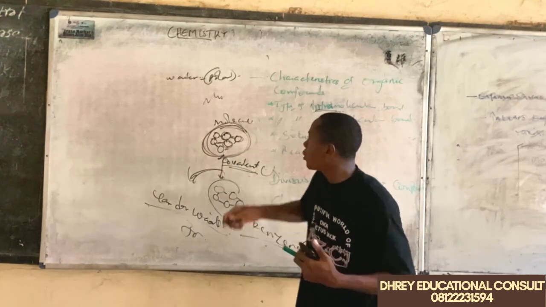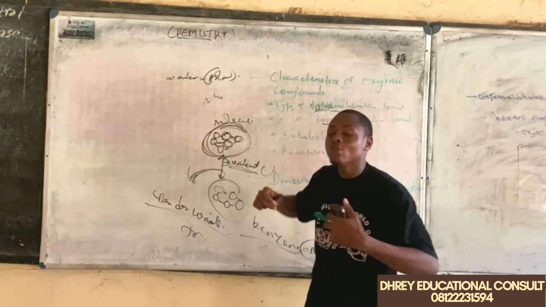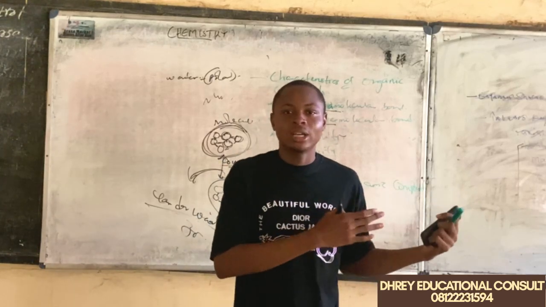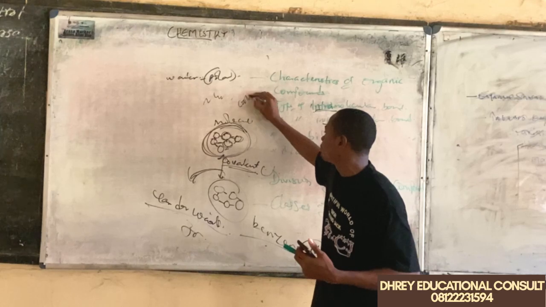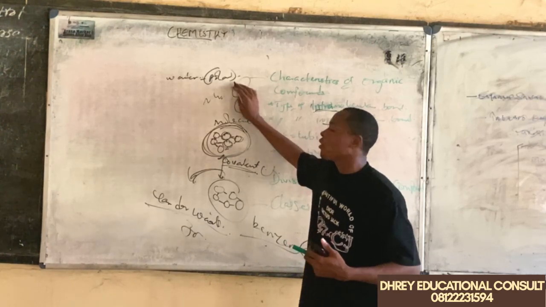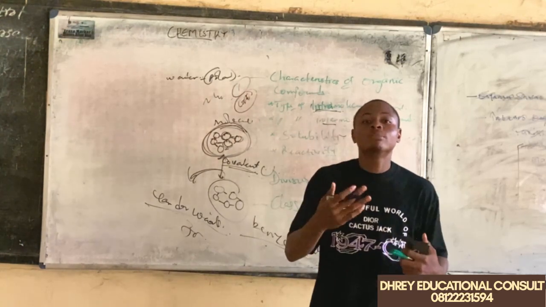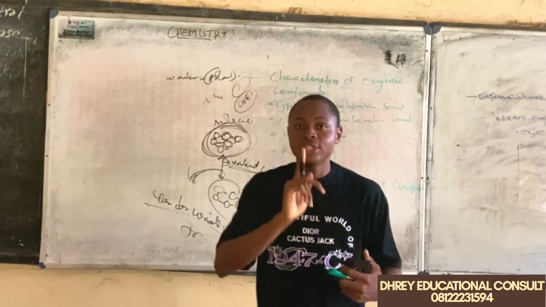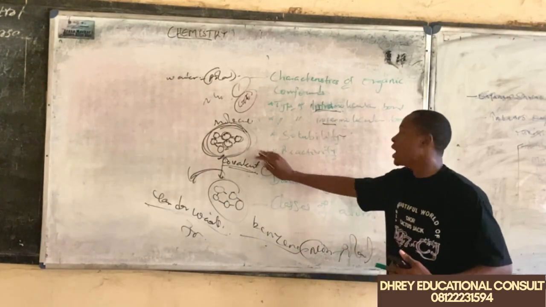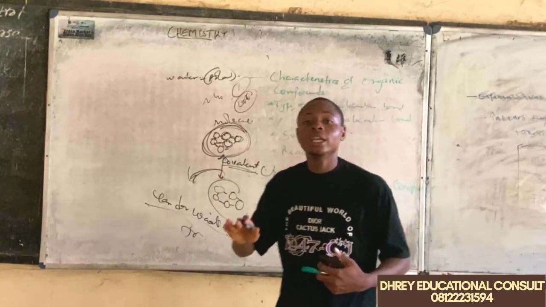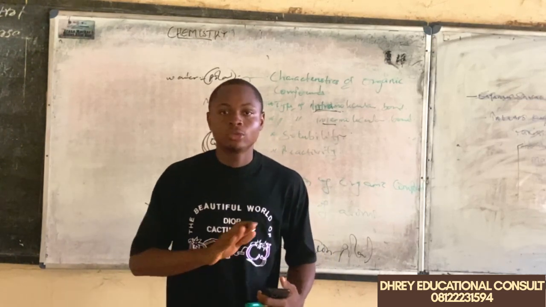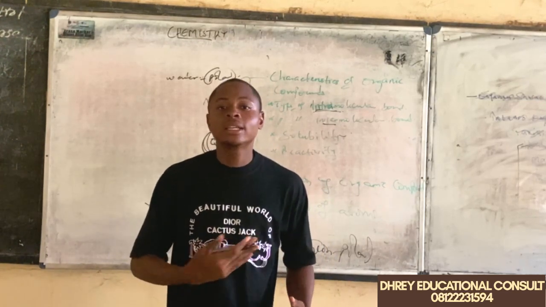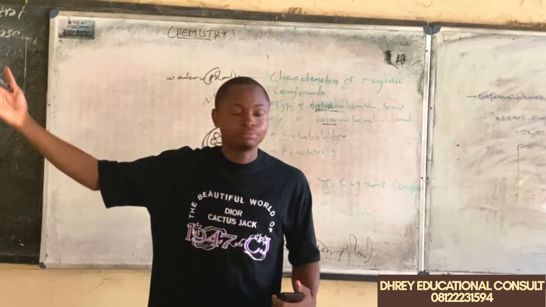Since alcohol can dissolve in water, it's somewhat different from some other organic compounds. We also have other groups like the carboxylic group, which can also dissolve in polar solvent. But take note of this: generally, organic compounds are known to dissolve in non-polar solvent, like benzene and so on.